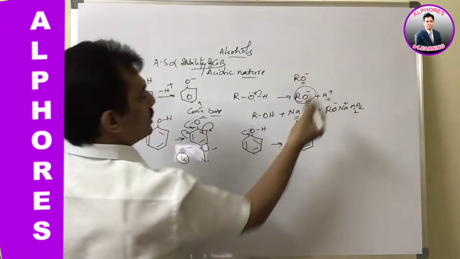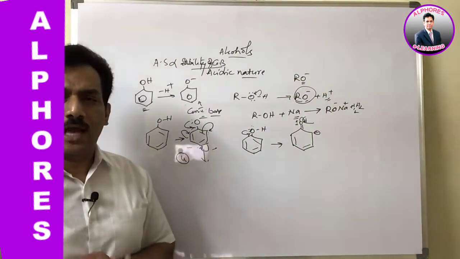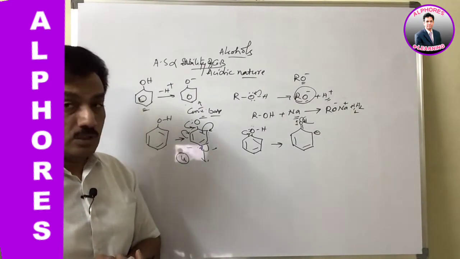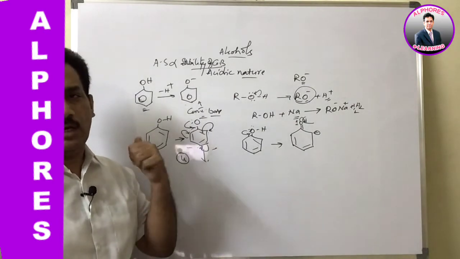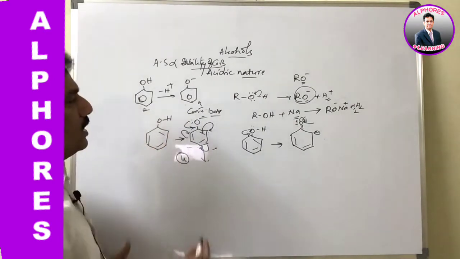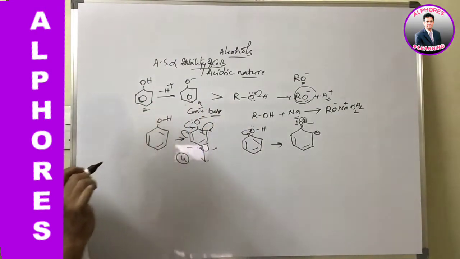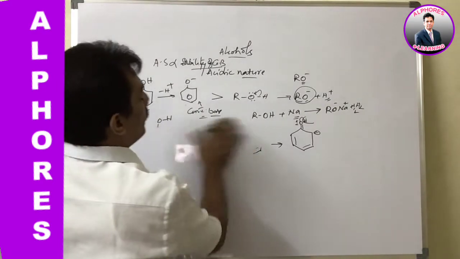Whereas in the case of RO minus, there is no such conjugation, just the more electronegative oxygen having the negative charge. That is the only criterion, and there is no conjugation, and hence alkoxides are less stable compared to phenoxide, and hence all the alcohols are less acidic than phenol. Clear?